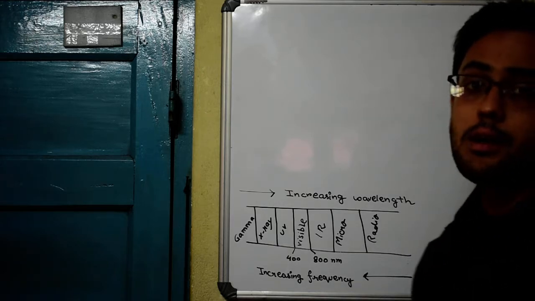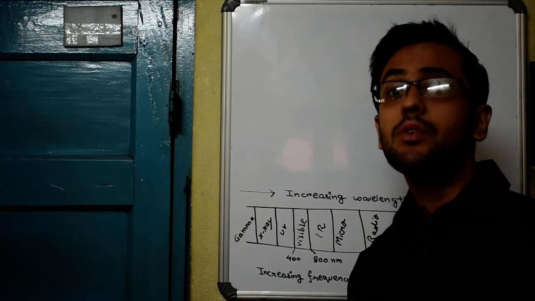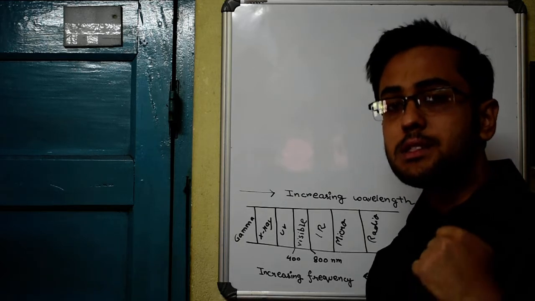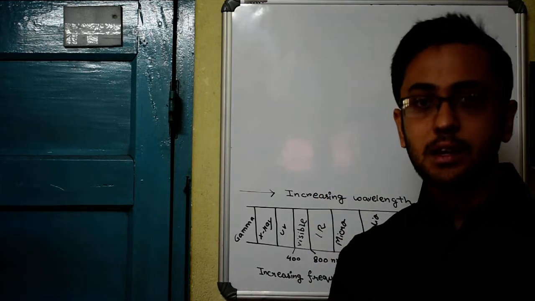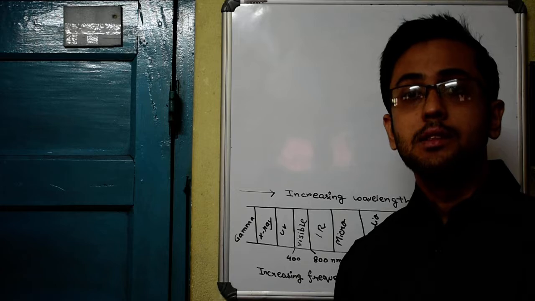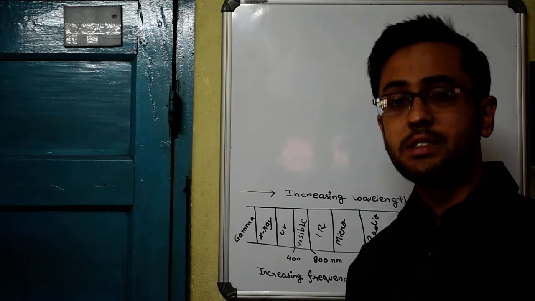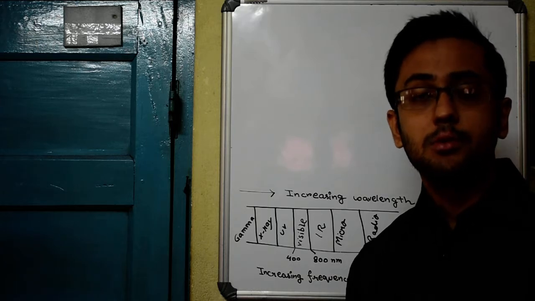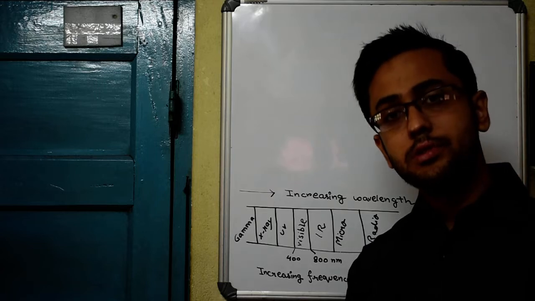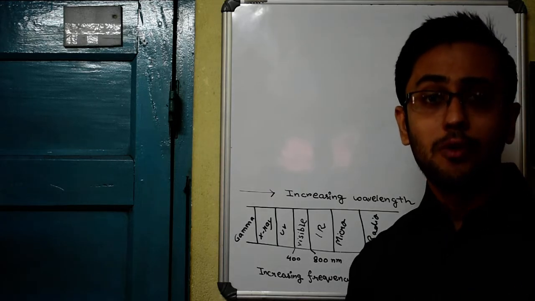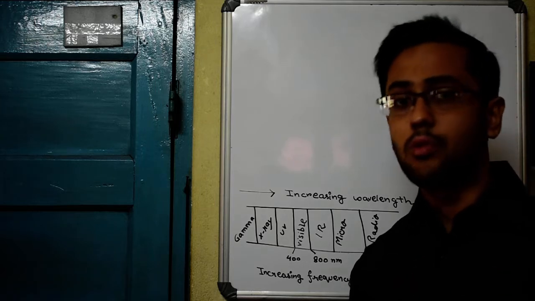And what is the practical utility of gamma rays? Well, one of the disadvantages of gamma rays is that they can cause immense biological damage to the human body. They can mutate the DNA, they can mutate the cells, and this disadvantage of the gamma rays can also be used as an advantage when we treat cancer patients. Gamma rays are used to kill those cancer cells, and they are also used in industries to check welding, to check if there are any defects or cracks in metal manufacturing, and so on.